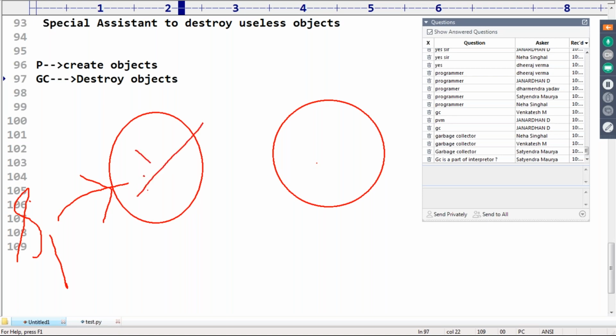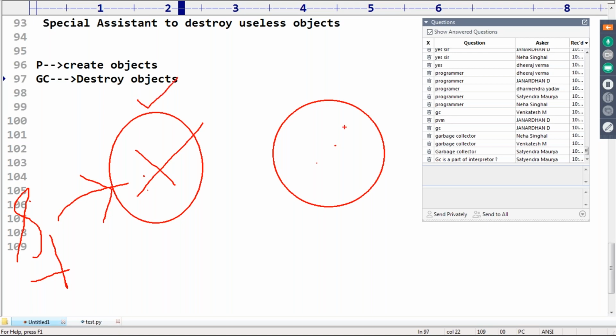No, it is not eligible, because you can use this object by using S1. If a reference variable is there for an object, that object is said to be a useful object. The garbage collector won't touch this type of object.